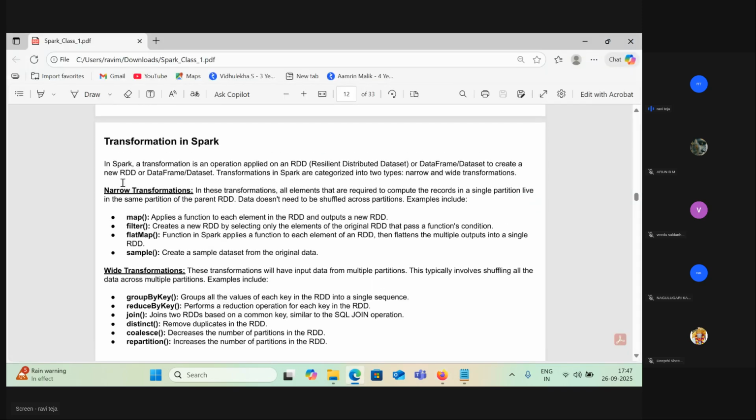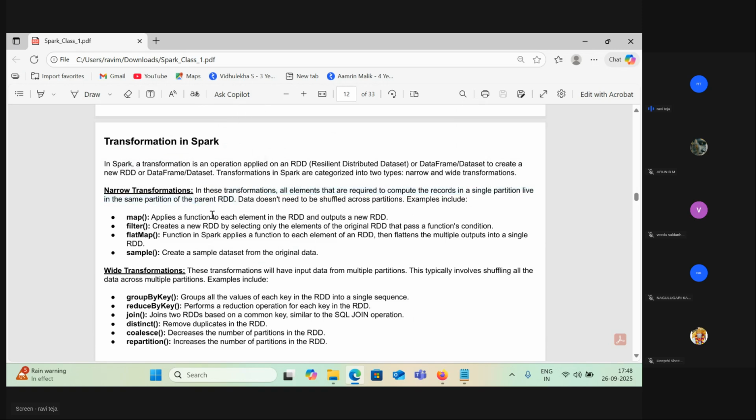Okay, so we'll just go through this document again. Transformation in Spark. A transformation is an operation applied on an RDD, data frame or data set to create a new RDD. We already saw this, right? RDD plus transformation is going to create a new RDD. Now this transformation is divided into two types, narrow and wide. In narrow transformation, all elements that are required to compute the records in a single partition live in the same partition of the parent RDD. There is no data shuffle.